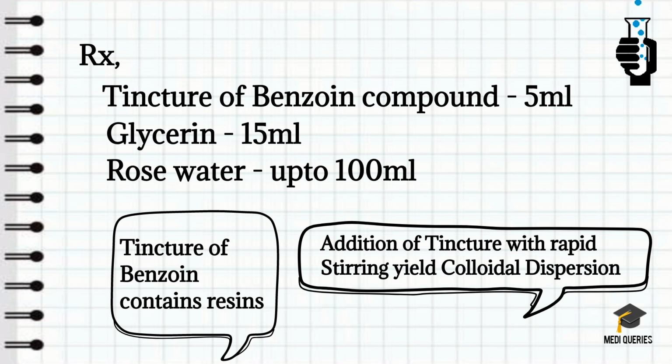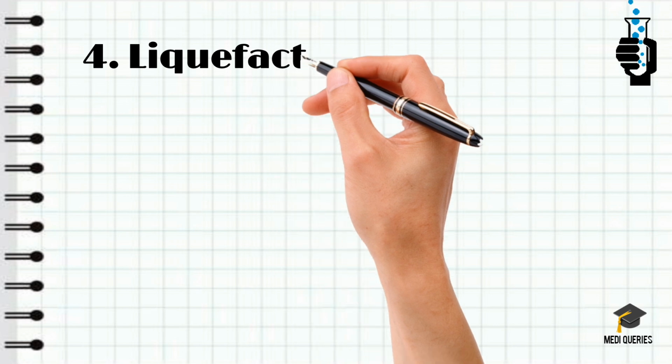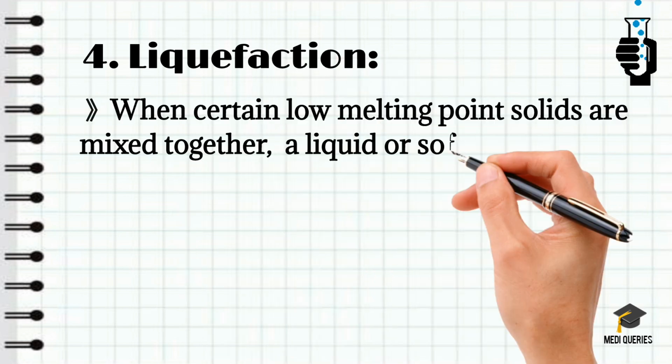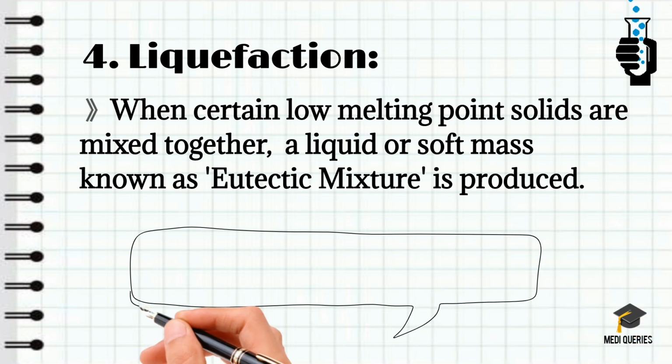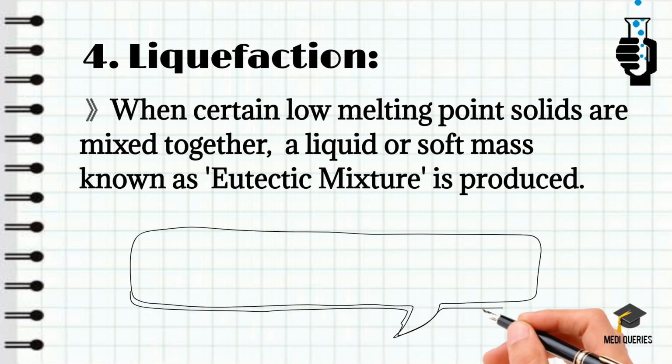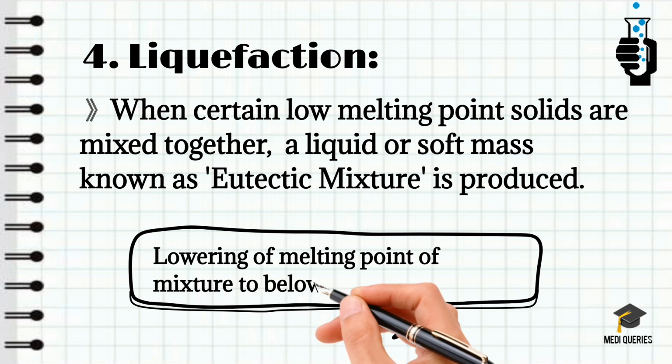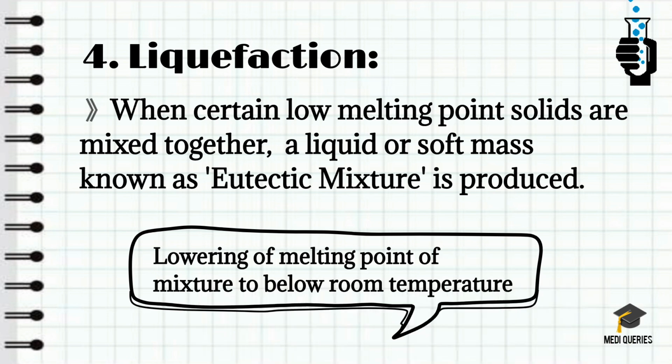Okay, and the next one is liquefaction. When certain low melting point solids are mixed together, a liquid or a soft mass known as a eutectic mixture is produced. Okay, these are called eutectic mixtures. This occurs mainly due to the lowering of the melting point of the mixture to below room temperature.